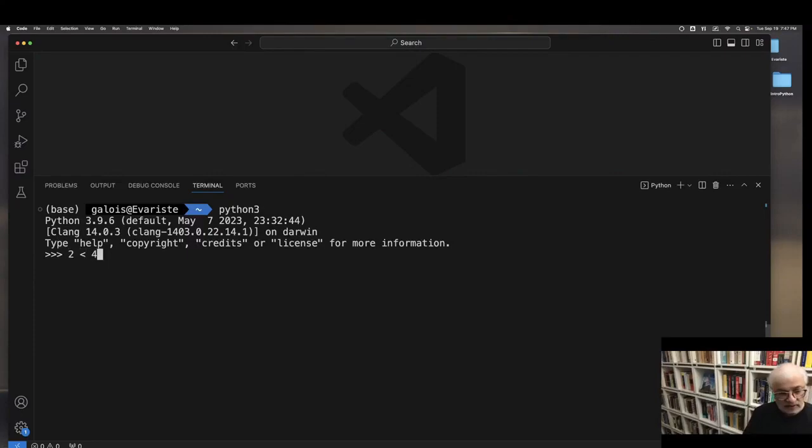It's a comparison; less than is a comparison operator. And the result that we get back is True. If we ask is 2 greater than 4, it's False. Is 2 equal to, now we're comparing, the two equal signs is a comparison operator. We're comparing 2 with something else. So let's compare that to the string 2, and it'll say it's False, right?